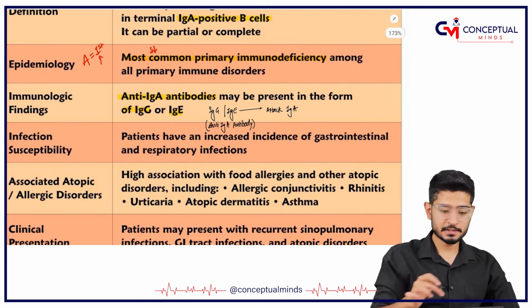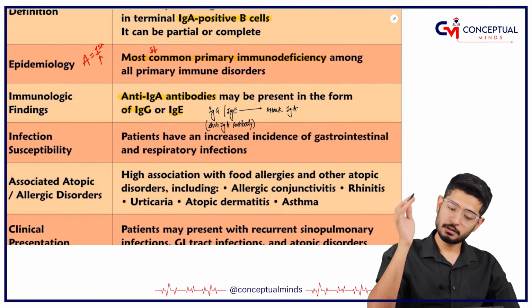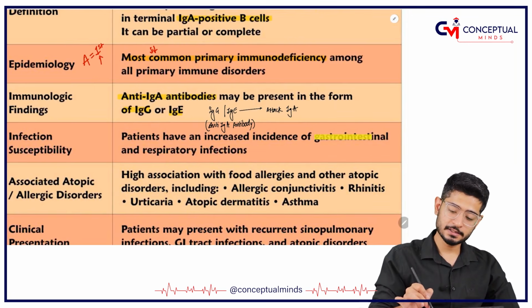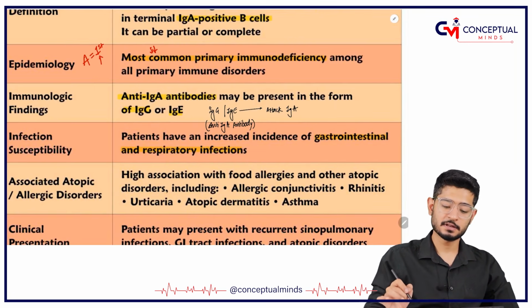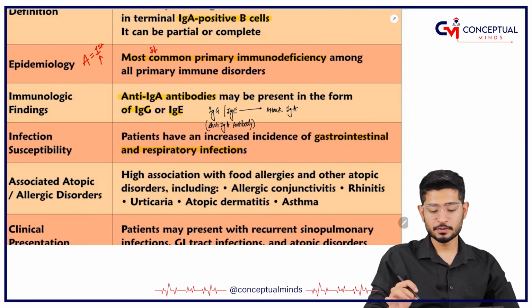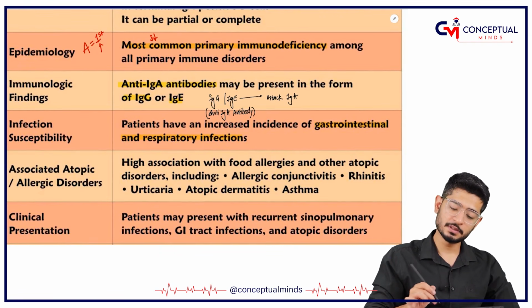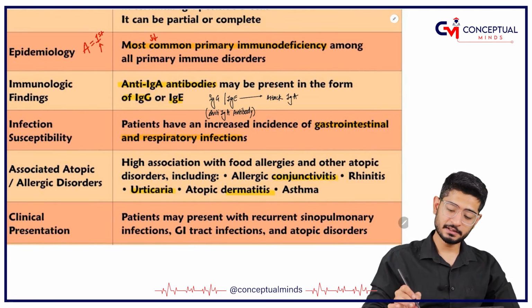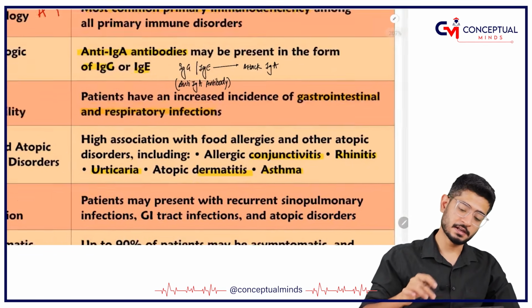So wherever there is mucosa, there the infections are going to grow because IgA is not there, like for example GI infections, respiratory infections. Again, your skin is also going to have epithelium. So what is going to be there? Allergy, urticaria, dermatitis. In respiratory system, conjunctivitis, asthma, rhinitis, all these things are going to come.